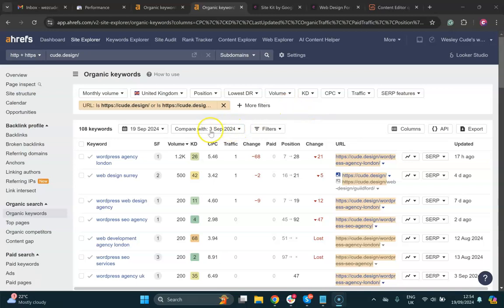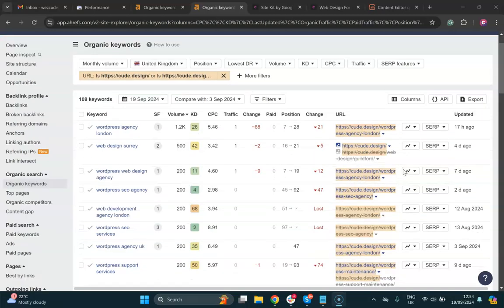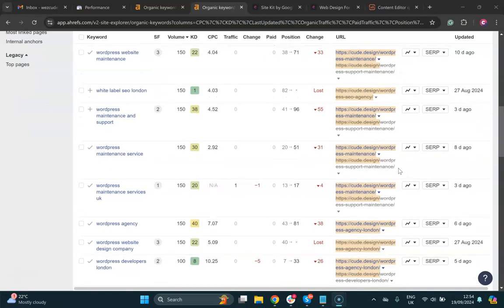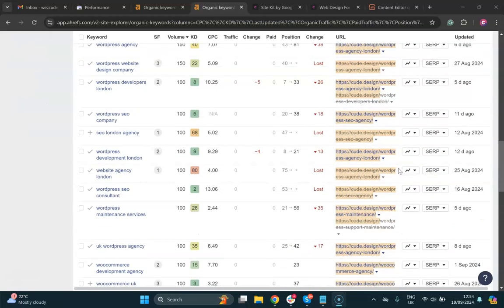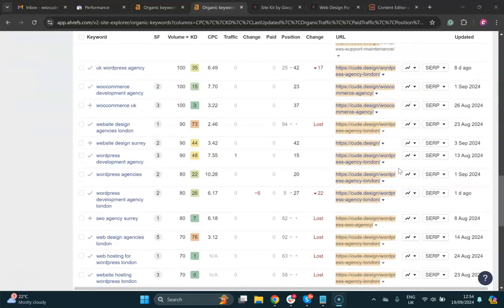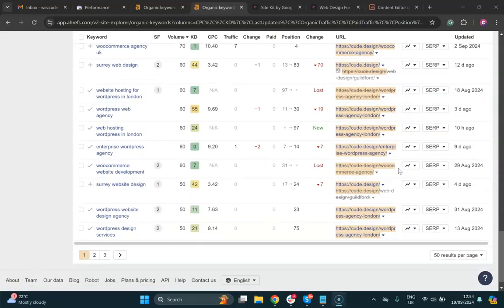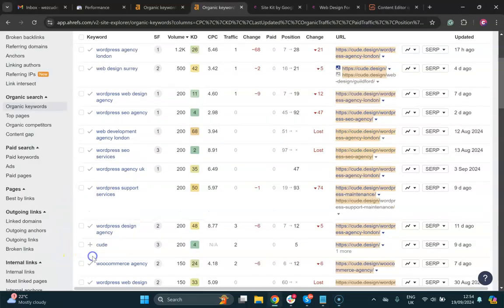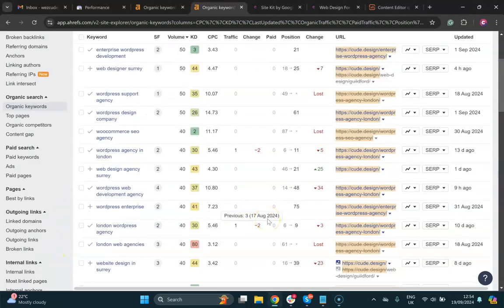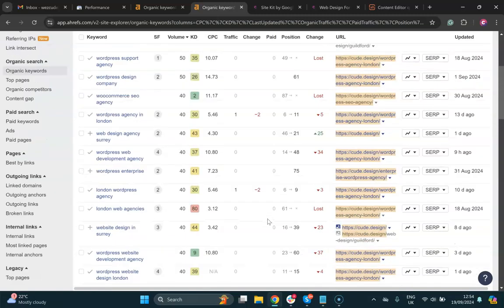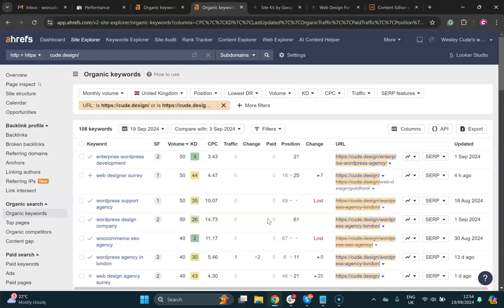So comparing now to September the 3rd, when the Google algorithm update finished, there's no improvements here at all. Everything is red. Which is really, really worrying. Red, all red, all red.